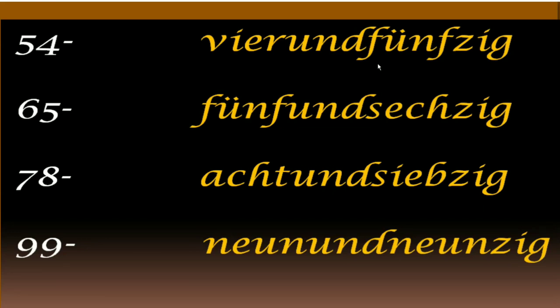54 is vierundfünfzig. Vierundfünfzig. As 50 is fünfzig and 4 is vier. So vier und fünfzig. 65 is fünf und sechzig. Fünf und sechzig. 5 is fünf and 60 is sechzig. 78, 8 und siebzig. 8 und siebzig. 99, 9 und neunzig. 9 und neunzig.